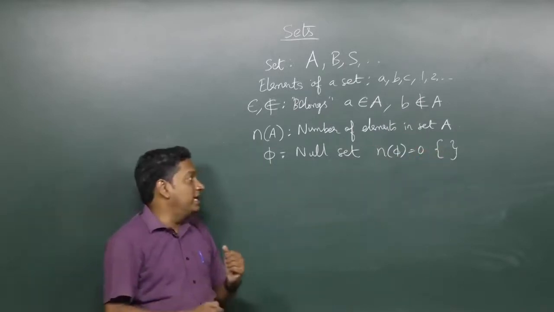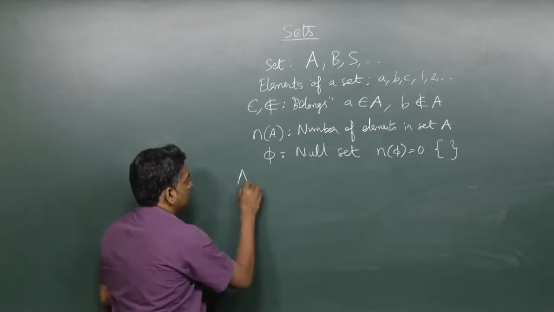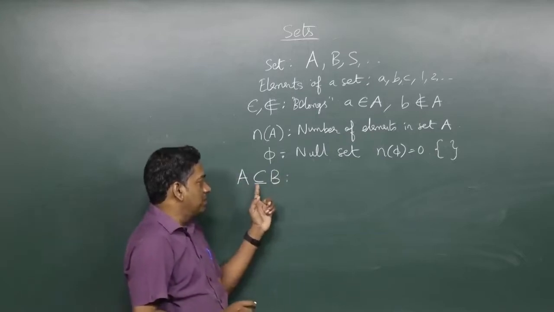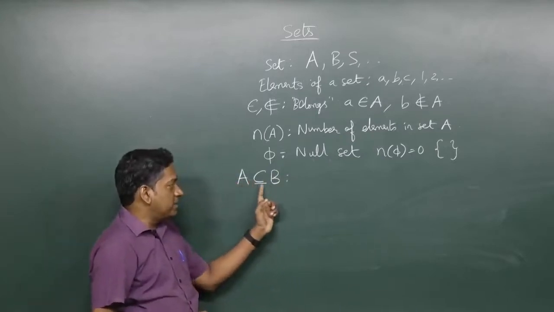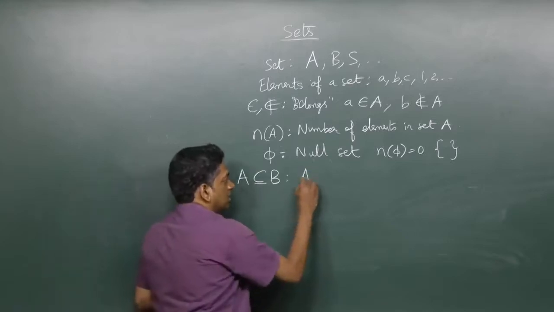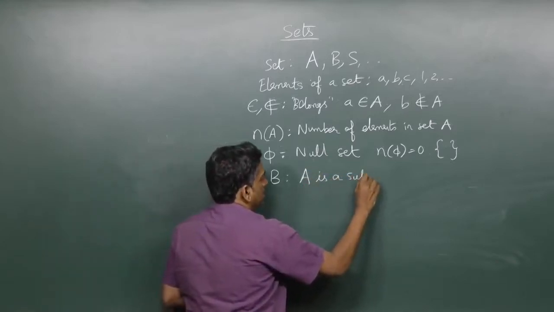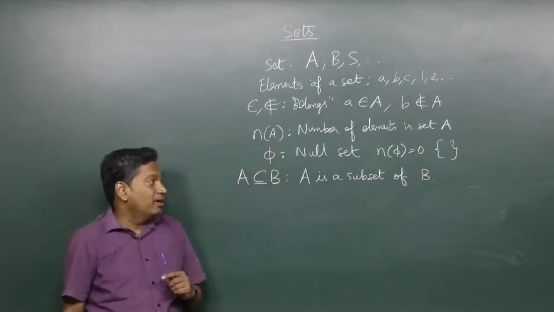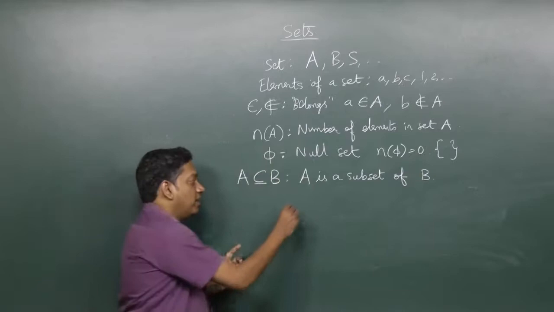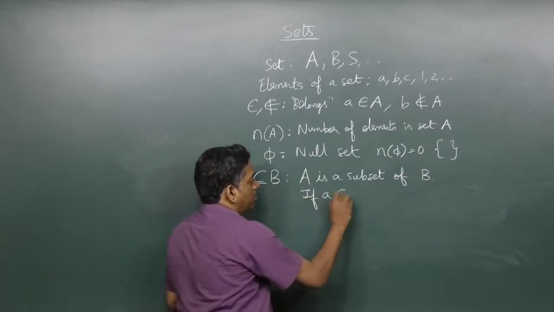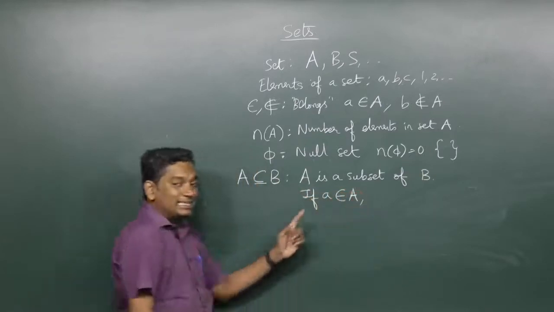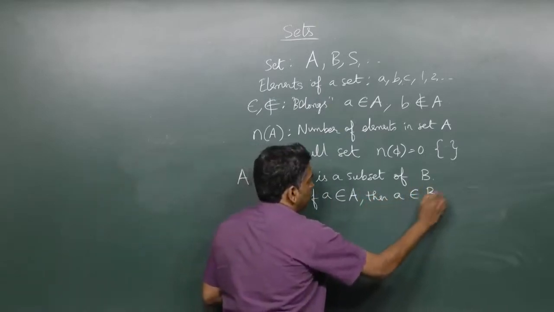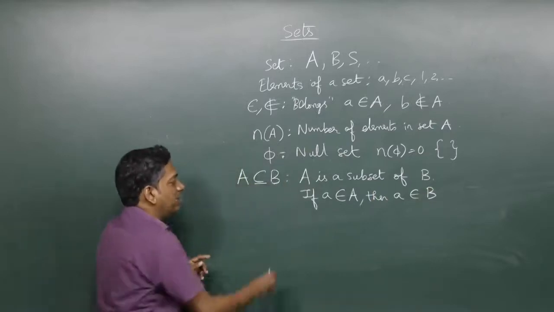Okay, the next idea is what is known as a subset. Okay, this symbol means subset. A subset of B means A is a subset of B. Okay, what it says is, if an element a belongs to the set A, then a belongs to B. Okay, what's an example of a subset?